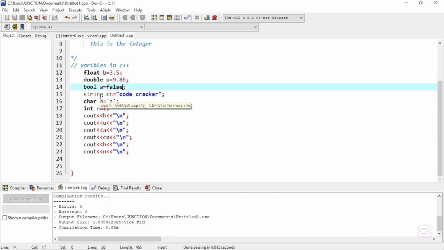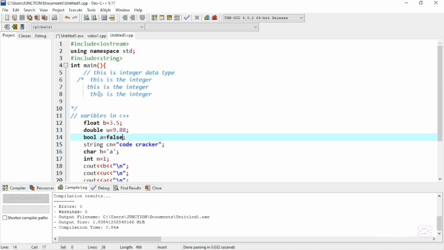And string, just remember in your mind, whenever you declare a string, whenever you want to print out string letters, first of all you need to include this library, that is hashtag include string, so that from there we can access this string. After this we use the string word. We have to declare by using the string word, then we have to name the variable. I gave it the name cn, and make sure not to use a single quotation, use a double quotation.